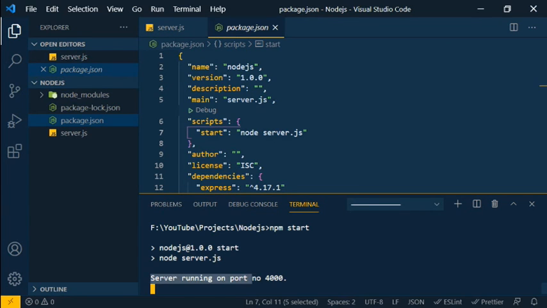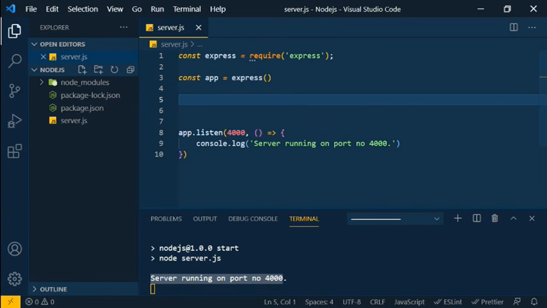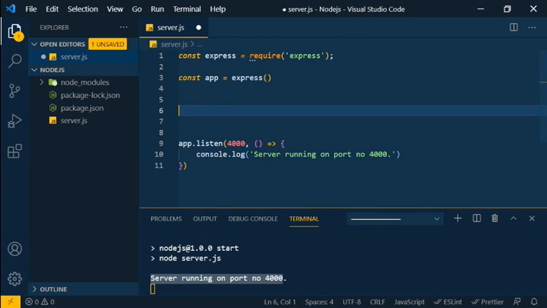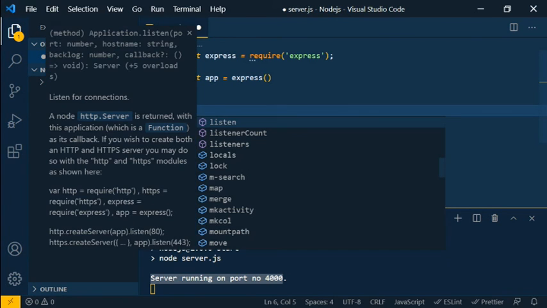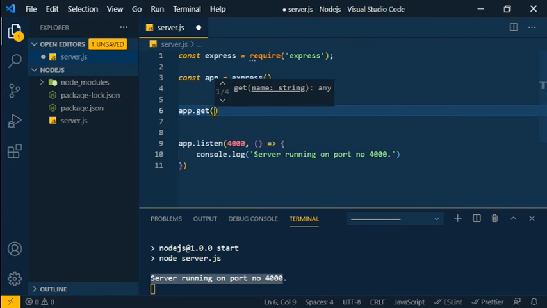So finally our server is listening on port number 4000, but our server does not provide anything to the front end. For that, we are going to serve something to the front end. Here we are defining all the requests and responses. I told you what a request is in the beginning. So we are going to create it. First I'm going to create the get request. The get request is app.get, a function that accepts a string, which is the route you need to serve.